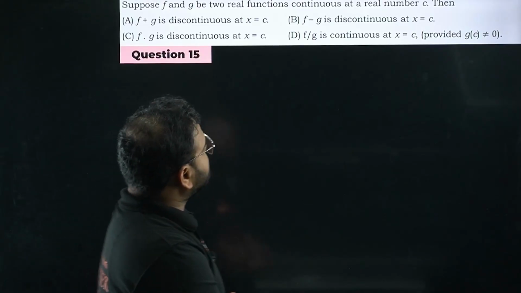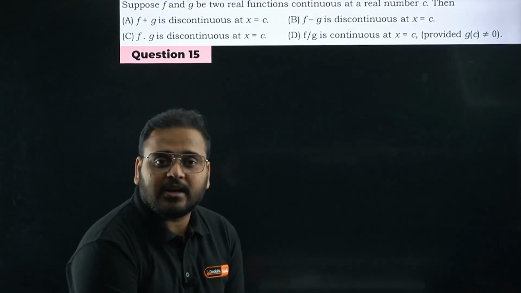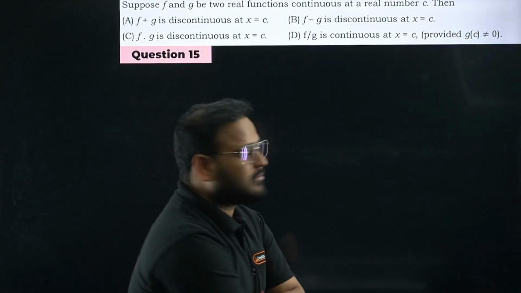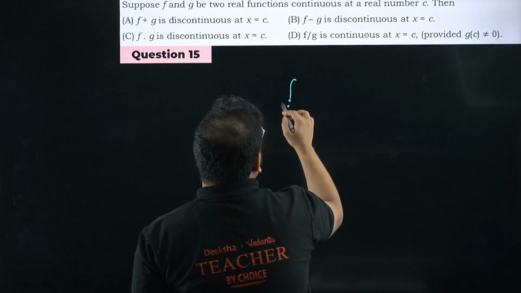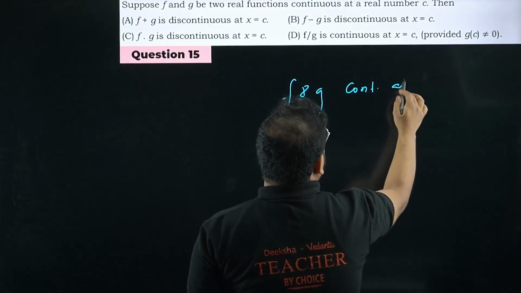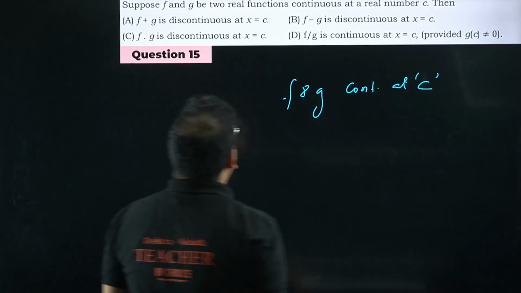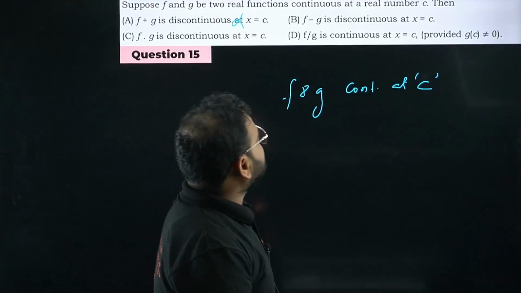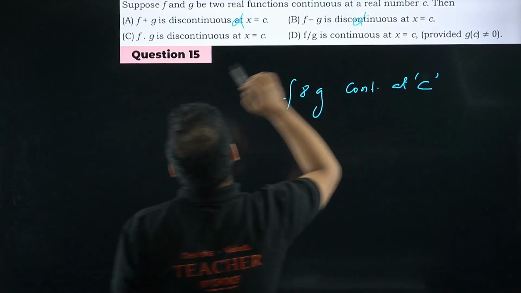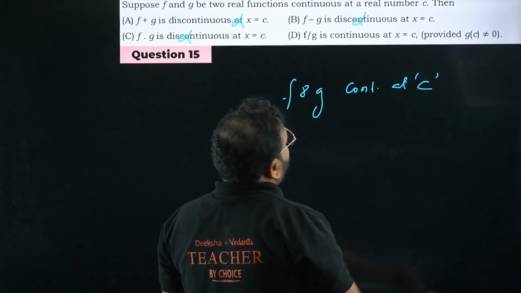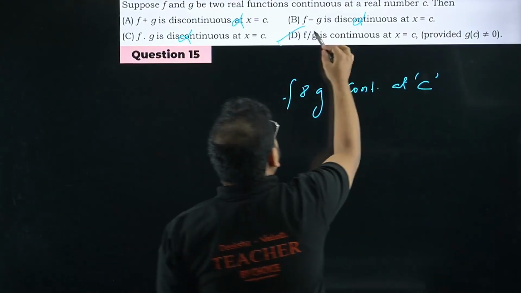15th one, suppose f and g be two real functions. Algebra of functions, right? In continuity, this is the property from there. They've given, sir, f and g continuous at c. So f and g discontinuous, incorrect. F minus g discontinuous, incorrect. F into g discontinuous, again incorrect. F by g continuous, yes, correct, no? Option D is correct, sir.